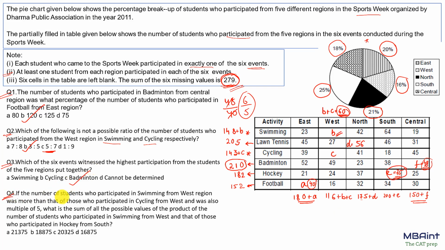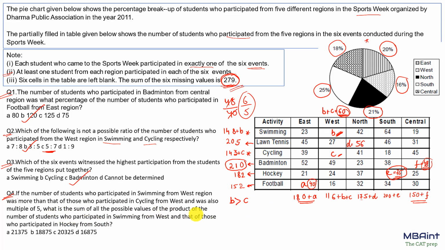Now question 4 says, if the number of the students who participated in swimming in the west region was more than the number of the students who participated in cycling from the west. So the west region is B and C over here. It says that the value of B has to be greater than the value of C. Also it has to be a multiple of 5. Also we know that B plus C equals 60.